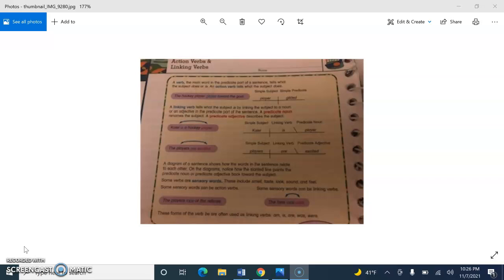So she's just going to make sure that you understand what you're looking at and clarify anything that I left a little fuzzy. So let's look at page 81, our guided practice. We have three things we have to do in this guided practice. We have to underline the subject once, the verb twice, and we have to link the predicate noun or the predicate adjective back to the subject.